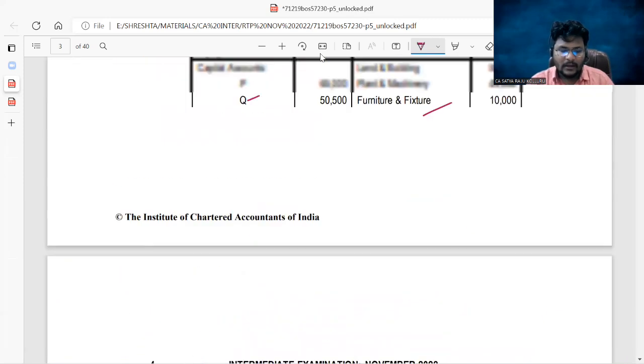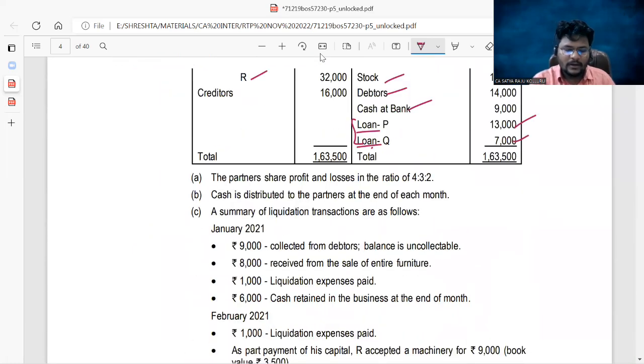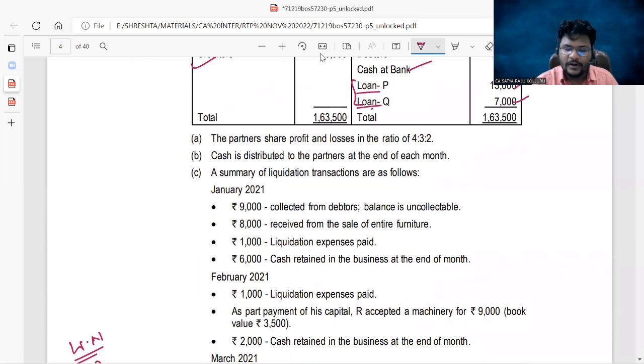Okay, fine. And then come to equity and liabilities. Capital of P, Q, R was given. Creditors information is also there. Profit sharing ratio is 4:3:2. Cash is distributed to the partners at the end of each month. A summary of liquidation transactions is as follows.